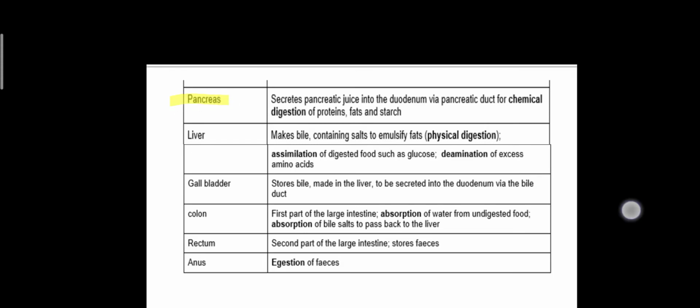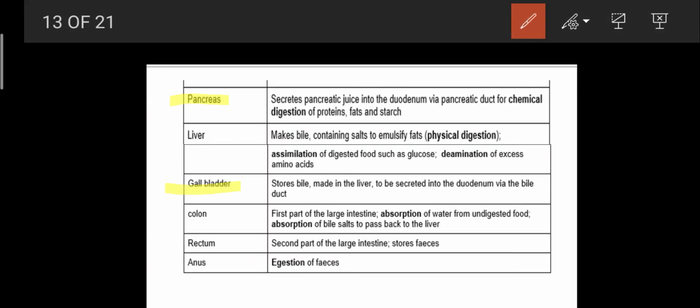Pancreas. It secretes the pancreatic juice into the duodenum via the pancreatic duct for chemical digestion of proteins, fats and starch. The liver makes bile containing salts to emulsify the fat. Assimilation of digested foods such as glucose and deamination of excessive amino acids are also functions of the liver. If we talk about the gallbladder, its function is that it stores the bile made in the liver to be secreted into the duodenum via the bile duct.